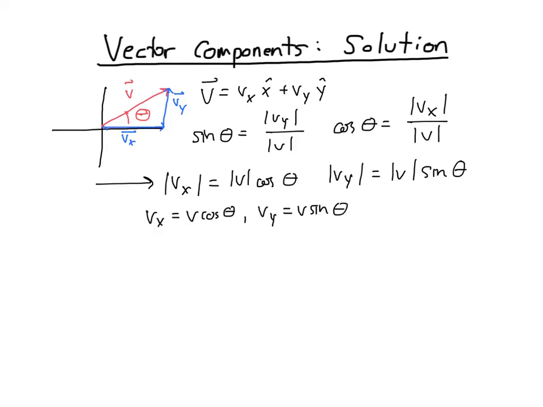And so my final answer looks like that, and I'm using the common convention that the magnitude of v denoted by bars can now just be written as v. I'm comfortable doing that. If you're not comfortable doing that, leave those bars on there, just to make sure that you are convinced that that's the magnitude of the vector and not the vector itself.